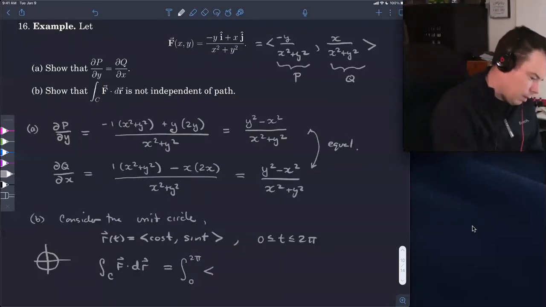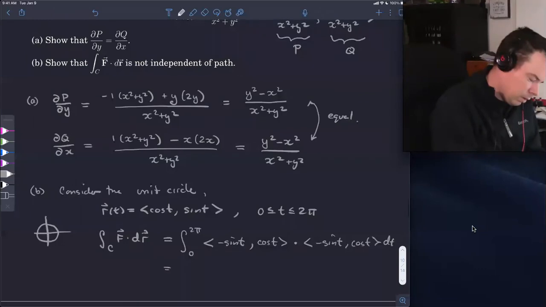So that would be negative y over 1, so that's negative sine t, and then x over 1. X squared plus y squared is 1 because I'm using a unit circle. So that would be dotted with r prime, which is negative sine t, cos t, and that's dt.